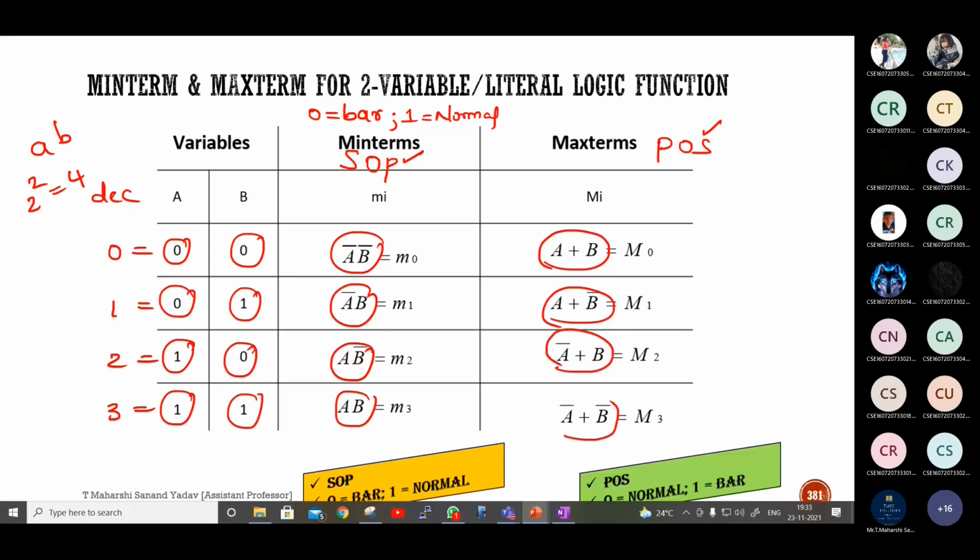And the condition: 0 means normal, 1 means bar. See here 0 is there, 0 0. So 0 means normal. That's the reason no bar is present here if you observe. Clear with this? Go through this and let me know. Done?